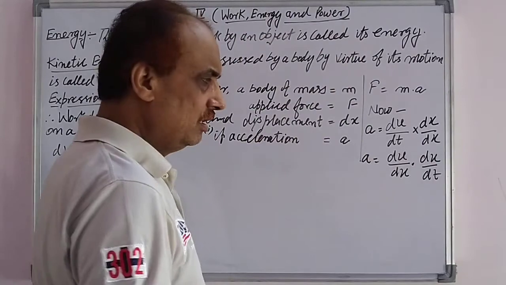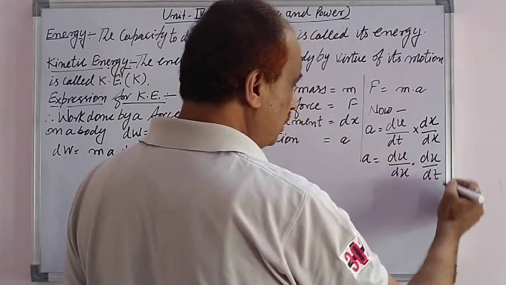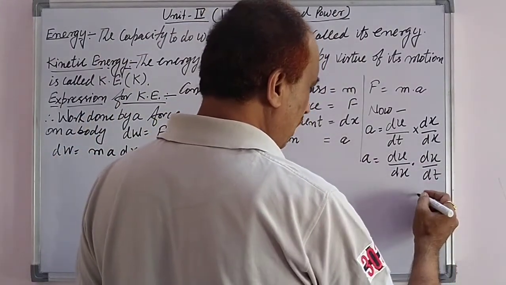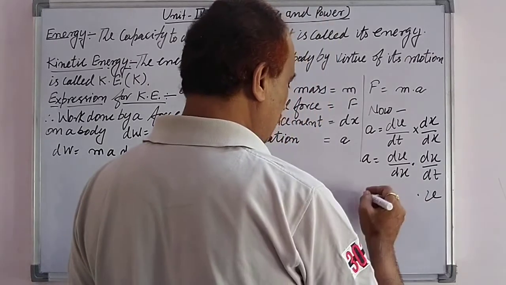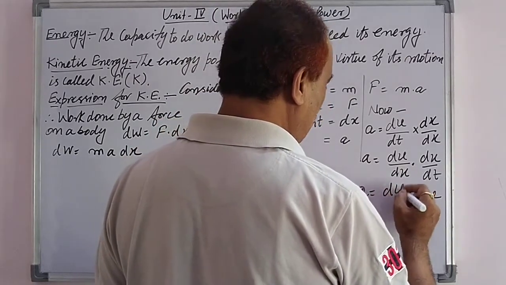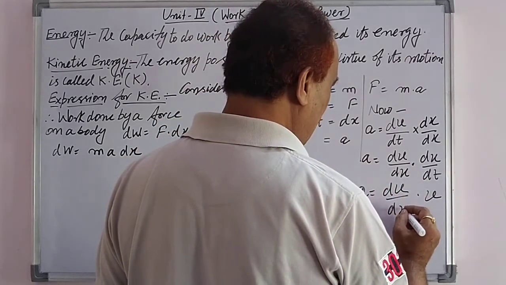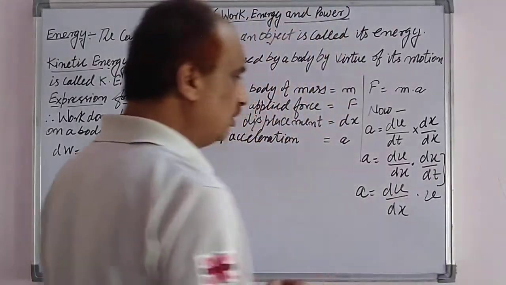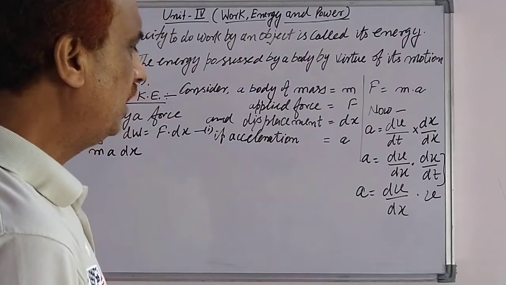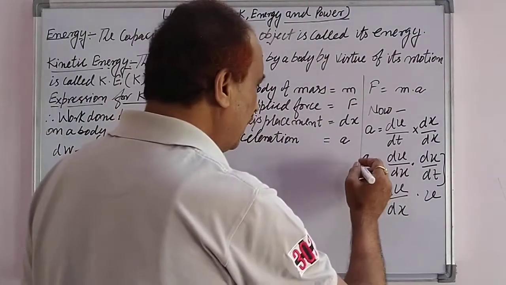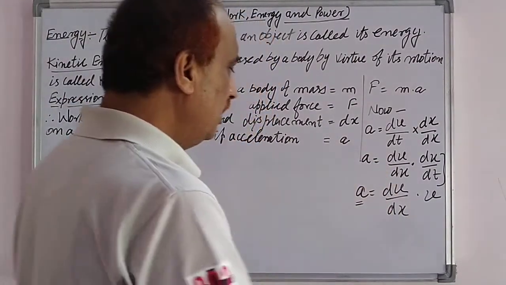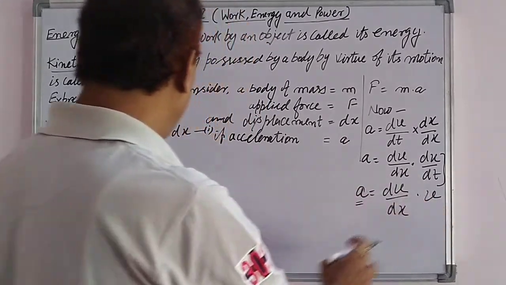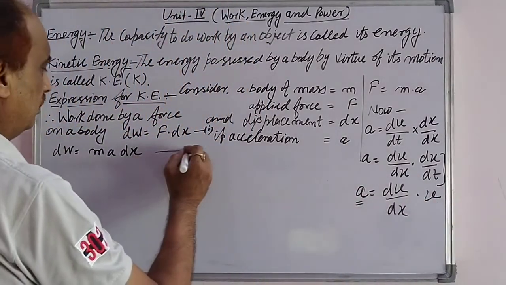Here dx upon dt is the rate of change of displacement, which is velocity v. So a is equal to dv over dx into v, and we put this value in equation number 2.